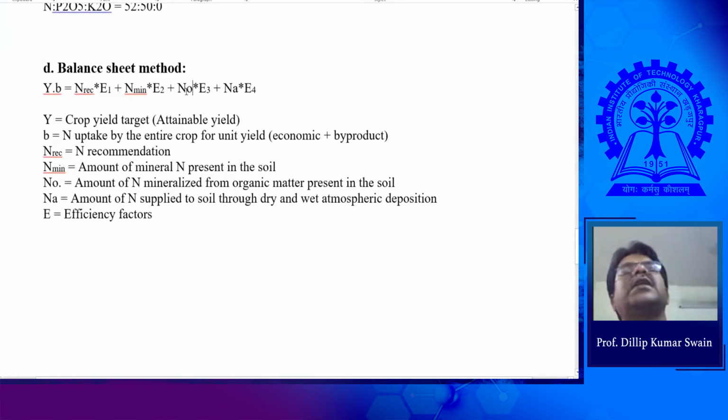We have the variable rate technology. In case of variable rate technology, there is no point in bringing soil samples to the laboratory for analysis. Sensors are there, and sensors can give information. So for this point, as a particular grid, this is the nutrient present in the soil. Accordingly, the average efficiency factor is assigned, and the algorithm calculates how much nutrient to be applied based on the application technique and that efficiency. If you are applying by broadcasting, your efficiency may be only 20-30%. But if you go for placement using a machine, efficiency may be 50%.